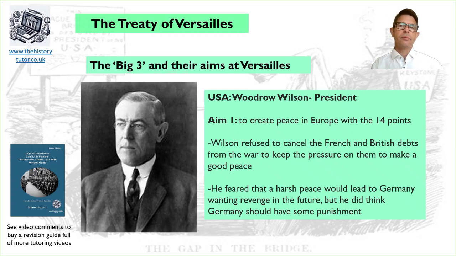He feared a harsh treaty would lead to Germany wanting revenge in the future. But he did agree that Germany needed some punishment. They were quite aggressive in the build-up to the First World War. So he wanted to create world peace as well as his second aim.